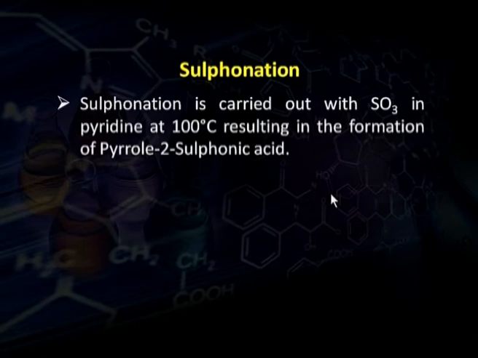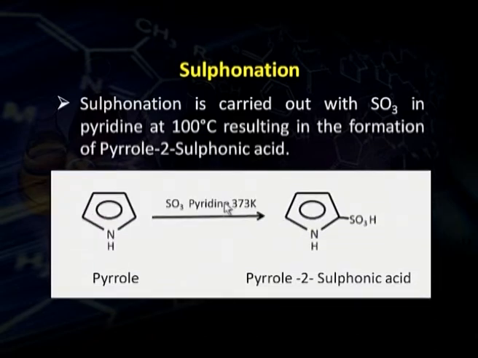Sulfonation can also be done by treating pyrrole with sulfur trioxide at 100 degrees centigrade. In this case, pyridine is taken as a solvent, which is a neutral or somewhat basic solvent. We get pyrrole 2-sulfonic acid. This is the reaction that pyrrole, when treated with sulfur trioxide, and instead of sulfuric acid we take pyridine, which is somewhat basic in nature. The reaction is done at 100 degrees centigrade and the sulfonyl group gets attached at position 2. So, we get pyrrole 2-sulfonic acid when sulfonation is done with sulfur trioxide.